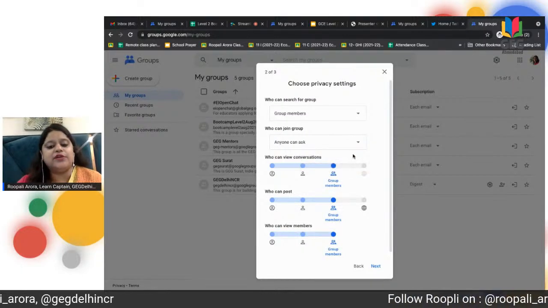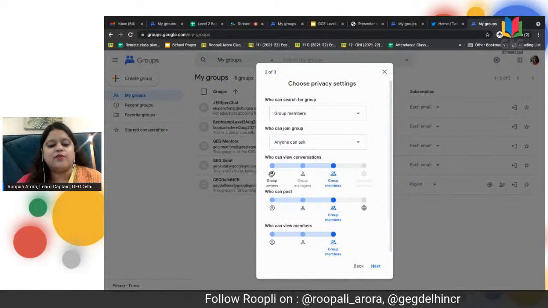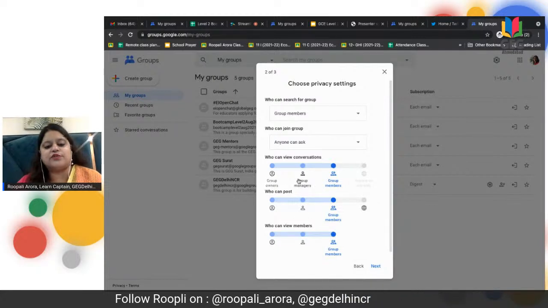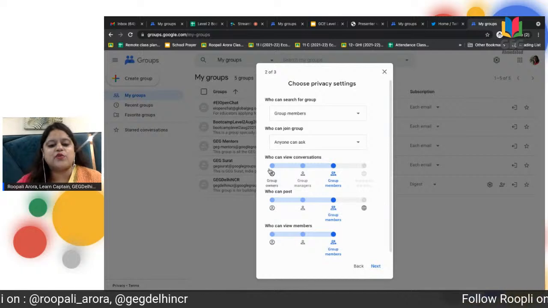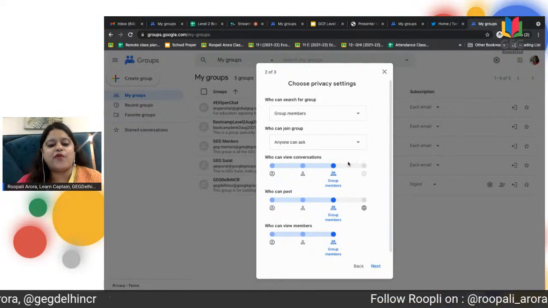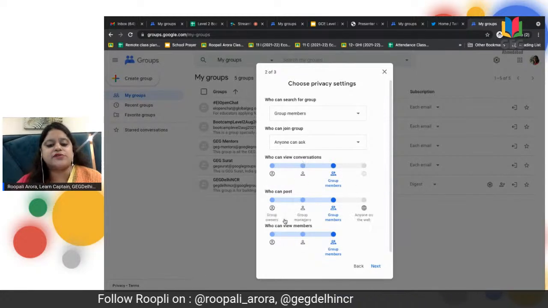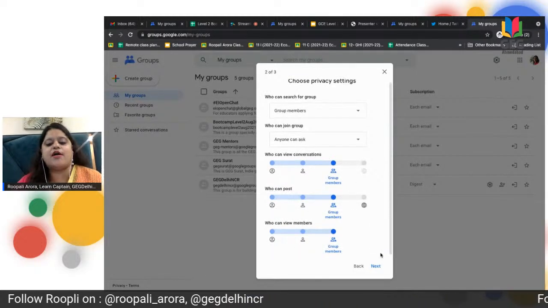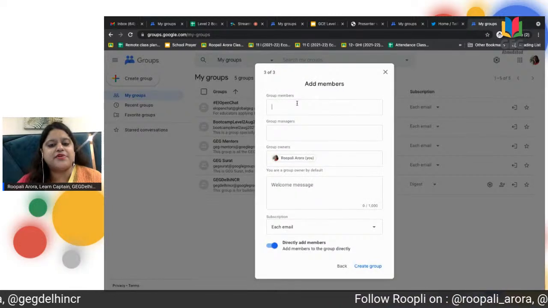Then who can view the conversations? A very interesting layout by Google over here: whether the group owners, the group managers, group members, or anyone on the web. So all these options are there. By default, group members has been clicked over here. So you can set who can view conversations, who can post, who can view members, and so on. Click next, add group members.